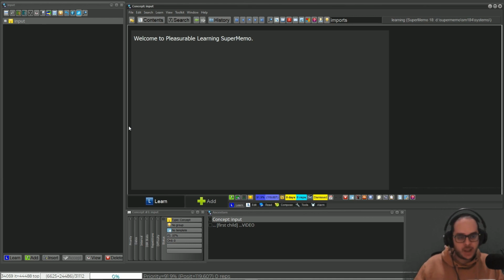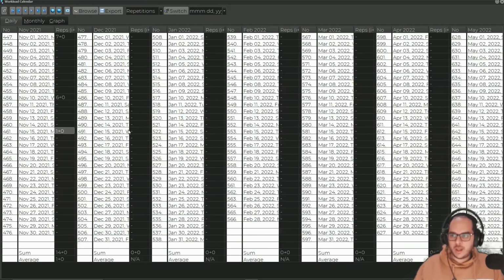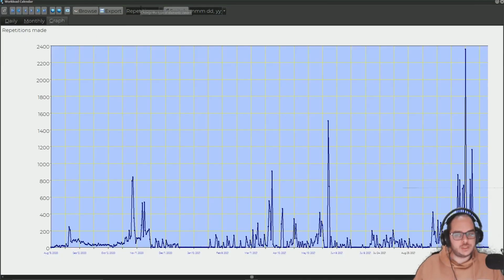I'm using a backup of my collection. If I go to the workload, calendar, and to the graph, and then repetitions plot, I have some outliers, right? Oh, what happened that day? May 31st. I did 1,506 repetitions. How is that possible? There are too many repetitions.